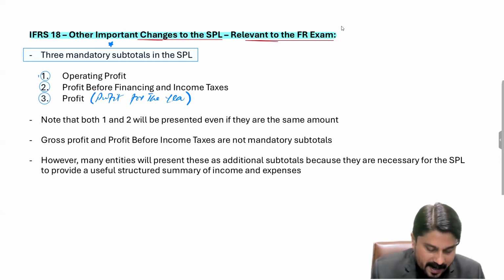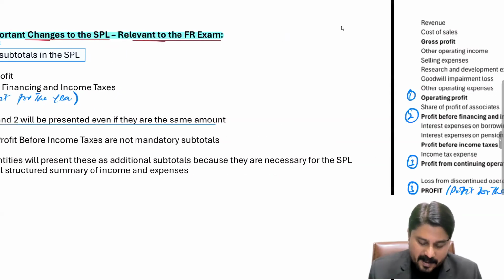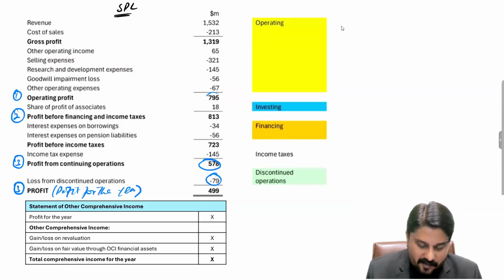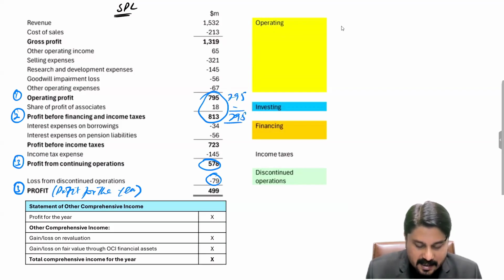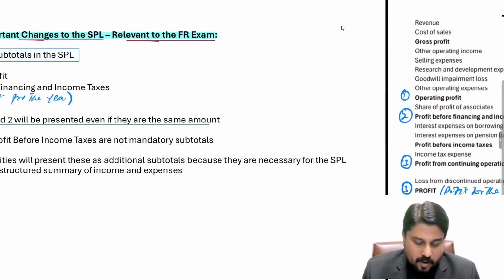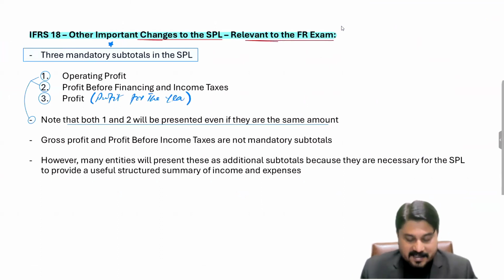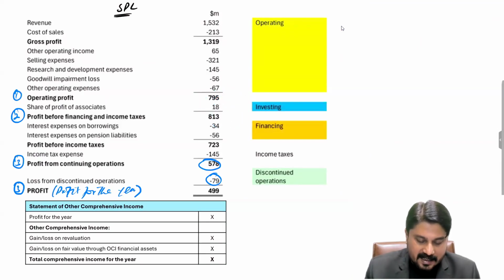And with respect to 1 and 2, a point is there. Note that both 1 and 2 will be presented even if they are of the same amount. For example, in this format, operating profit is 795 and the profit before financing and income taxes is 813. Both these are different amounts and we have shown them separately. Even if these are the same amount, we still have to present these two line items separately. So that's according to this point. Note that 1 and 2 will be presented even if they are the same amount. Even if these are the same amounts, we shall still be presenting these separately.